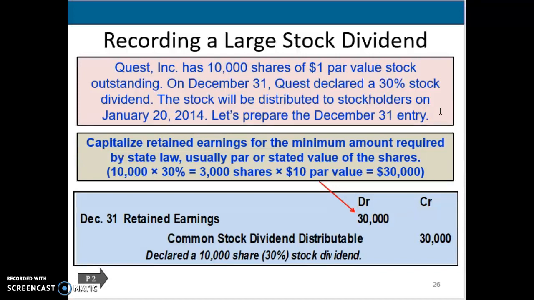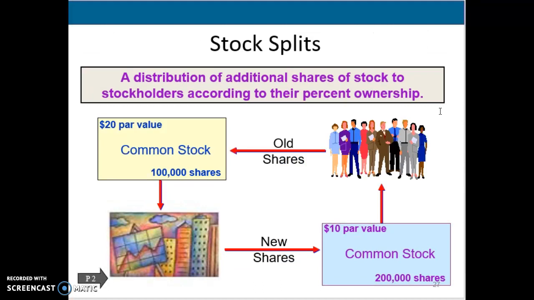All right, the last one goes into stock splits. So we talked about cash dividends and stock dividends. The other thing that can happen in the retained earnings section is a stock split. So that's where we're distributing an additional share of stock, but they maintain their percentage of ownership. But what happens is the par value is going to decrease by the amount that's split. The number of shares will increase by the percentage that's split.